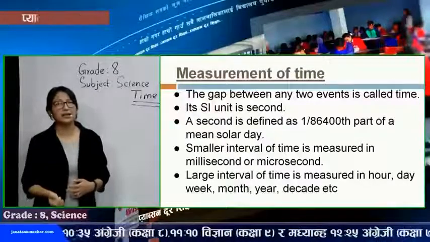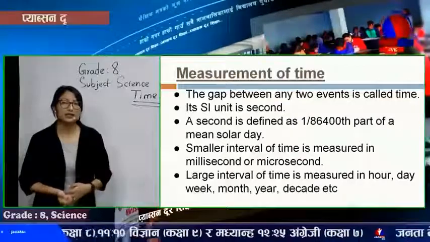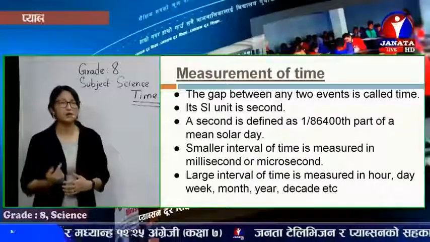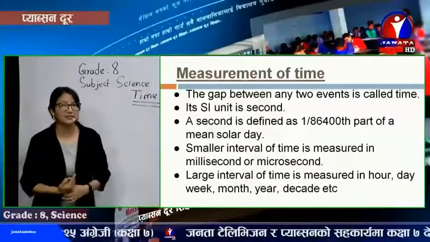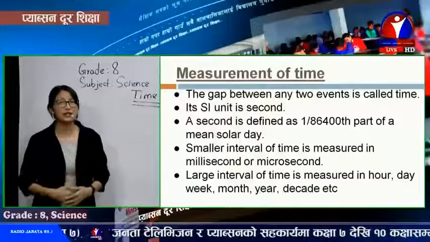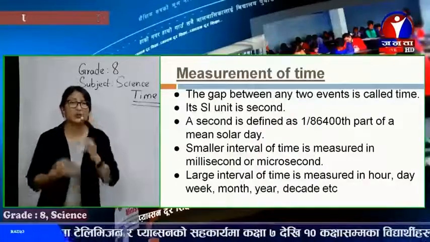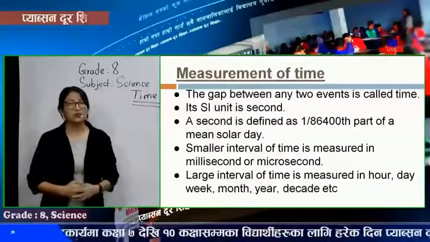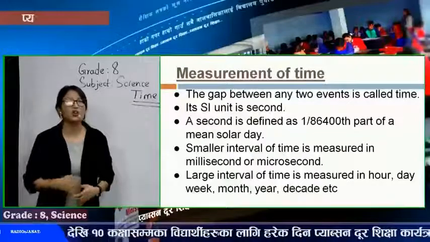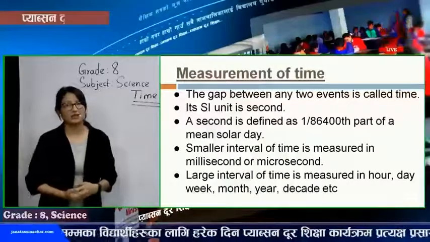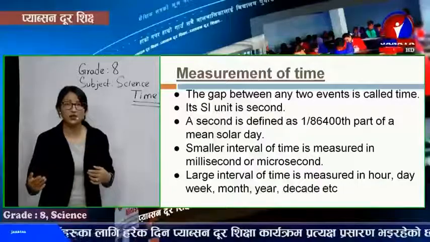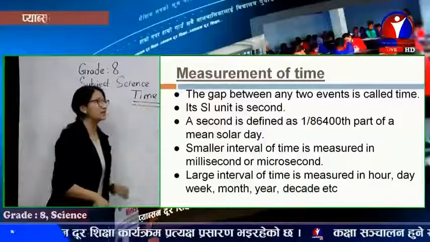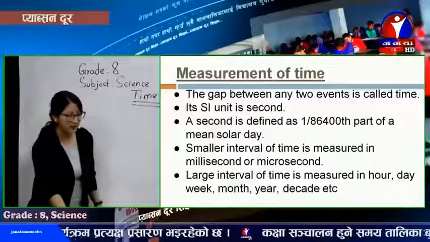24 hours has 86,400 seconds. So out of those 86,400 seconds, one part is 1 second. So we define 1 second as 1 over 86,400th part of a day. Altogether, out of 86,400 seconds, one part is defined as 1 second. You can simply get the definition of 1 second here.